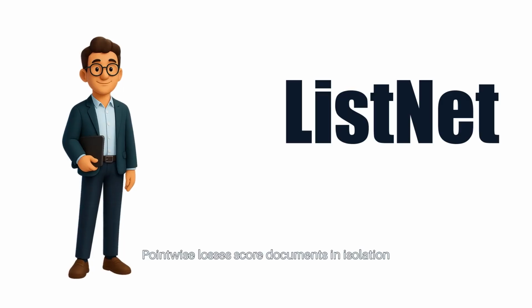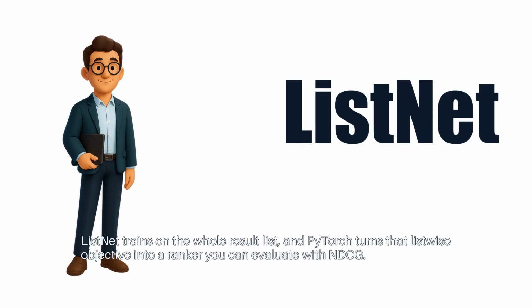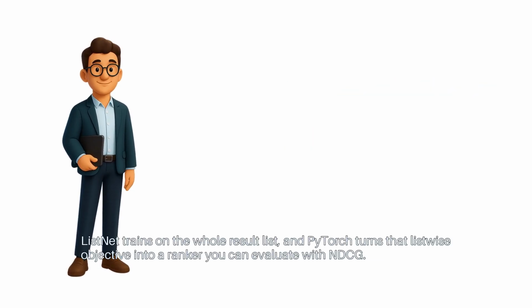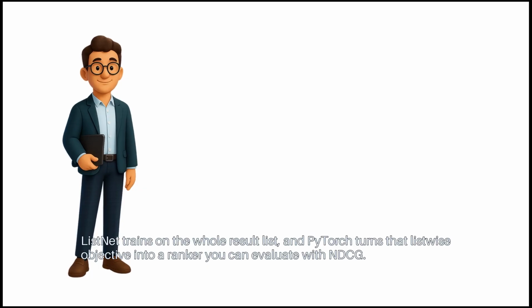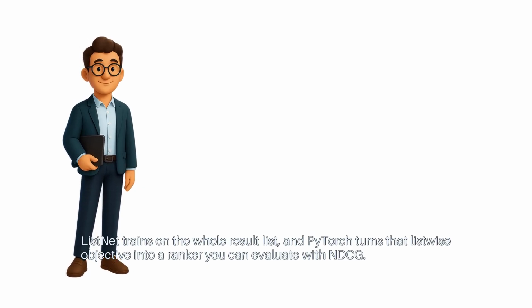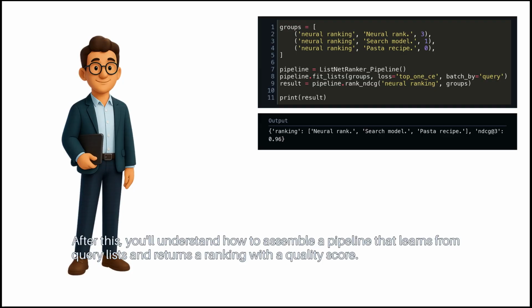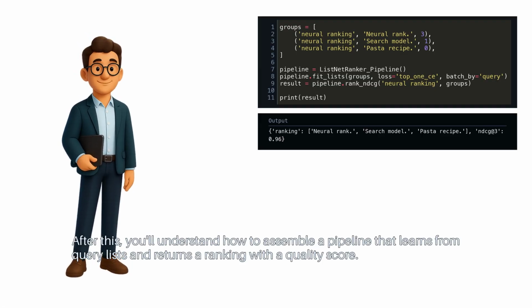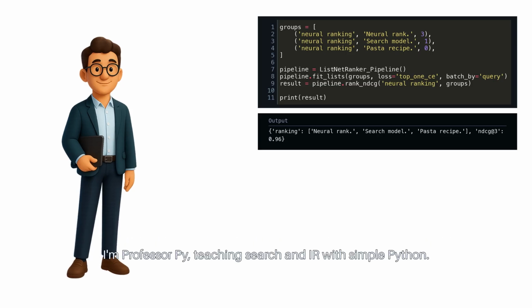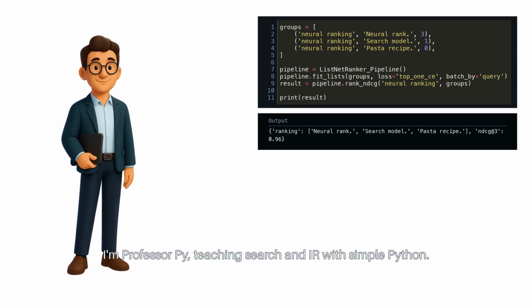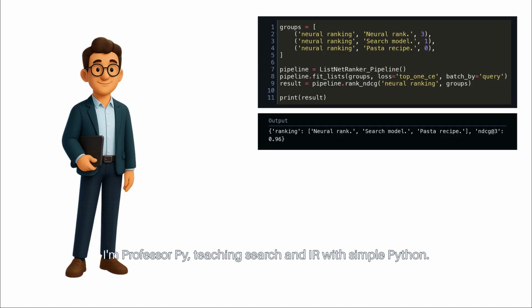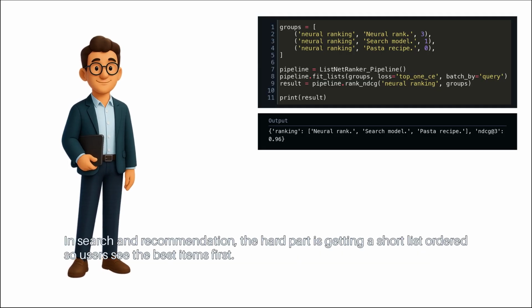Pointwise losses score documents in isolation. ListNet trains on the whole result list, and PyTorch turns that listwise objective into a ranker you can evaluate with NDCG. After this, you'll understand how to assemble a pipeline that learns from query lists and returns a ranking with a quality score. I'm Professor Pi, teaching search and IR with simple Python in search and recommendation.